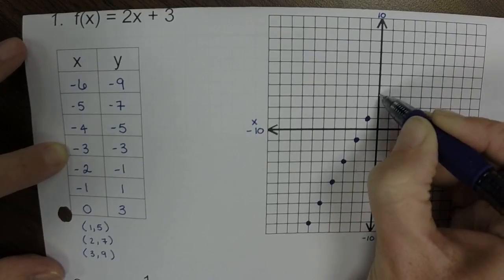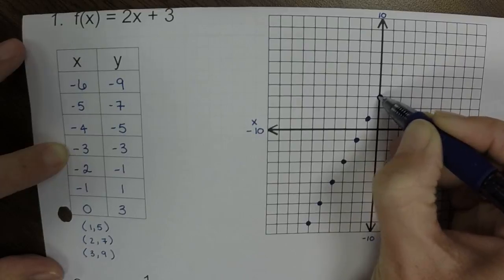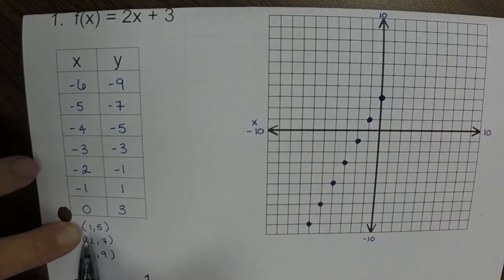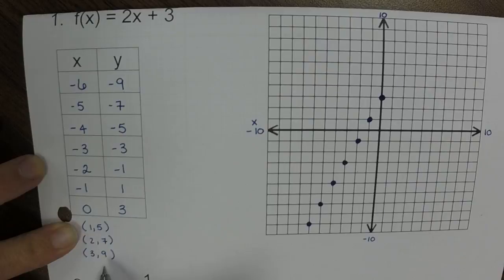0, 3, and then we could include these points 1, 5, 2, 7, and 3, 9. But there is something else I want you to notice.